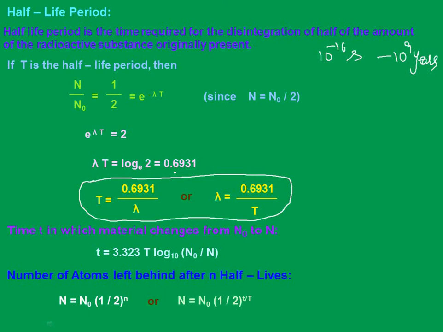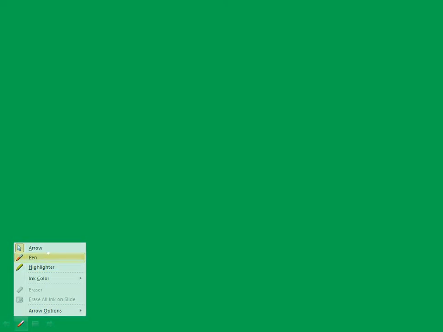Now let us see the equation, N equal to N naught of (1 by 2) whole to the power of n, how we got it. Suppose in a radioactive sample, we consider the number of nuclides undecayed after n half-lives.